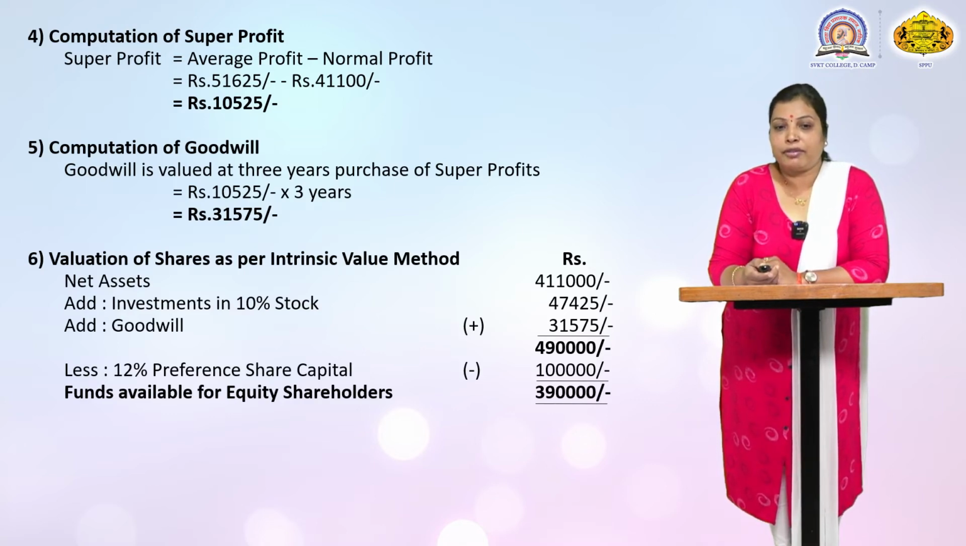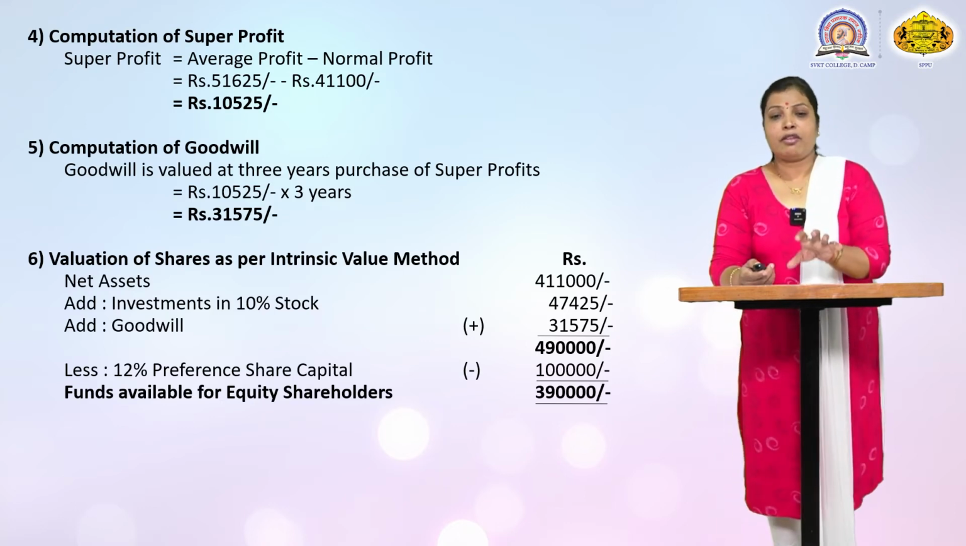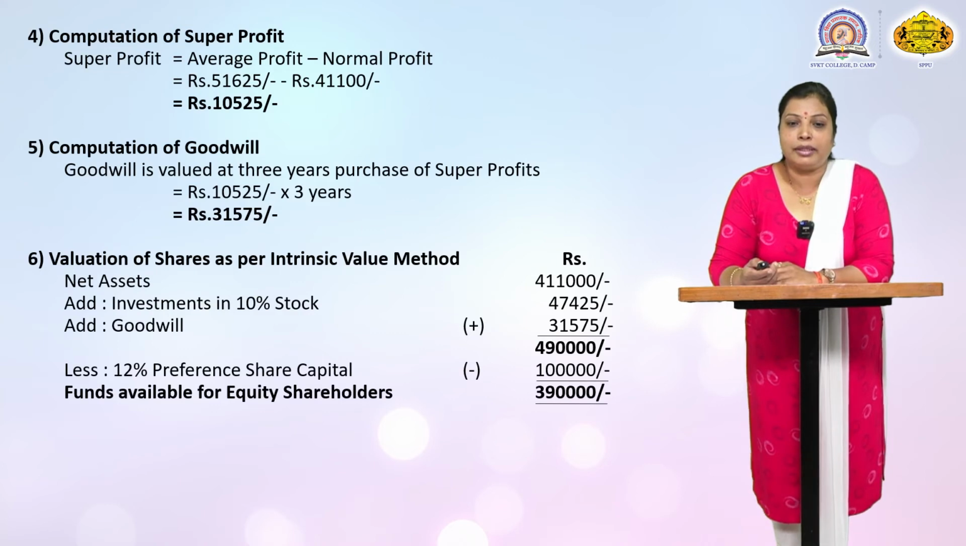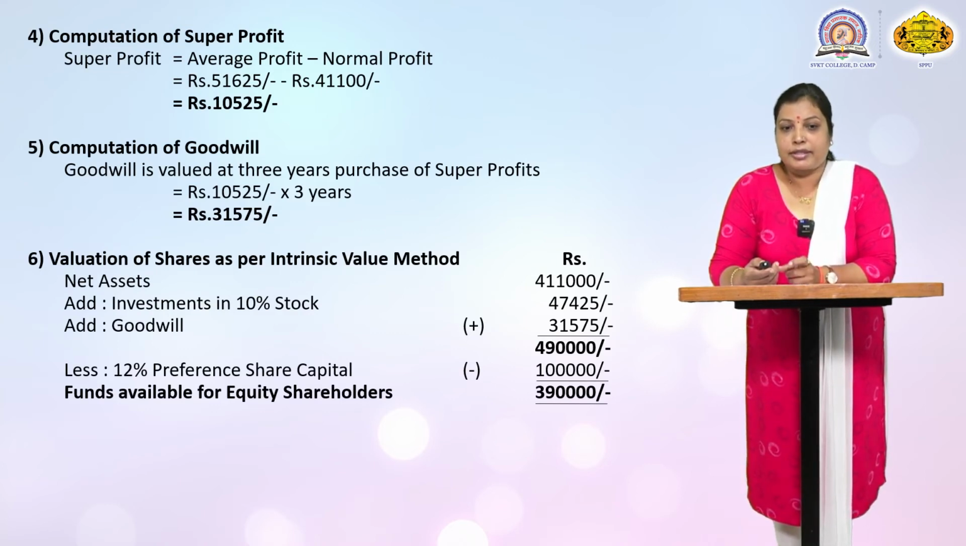Less 12% preference shares, giving funds available for the equity shares. While calculating the funds available to the equity shareholders, it means total intrinsic value of the shares less 12% preference share capital. Preference share capital, also given in the balance sheet, is 10 lakhs, and the amount available for the equity shareholders is rupees 39 lakhs.